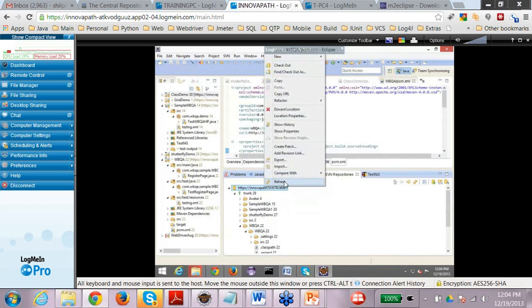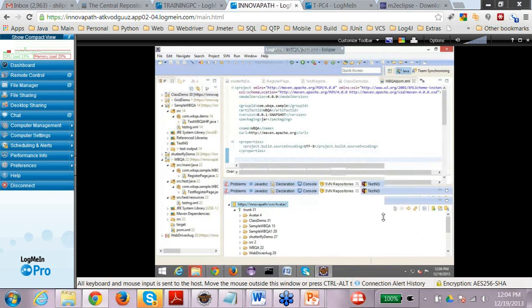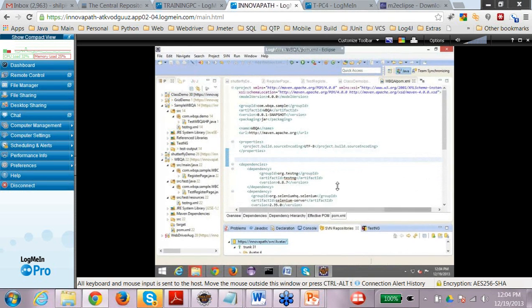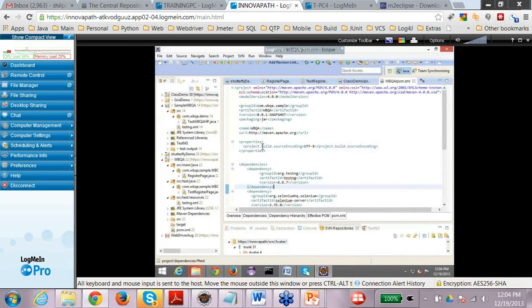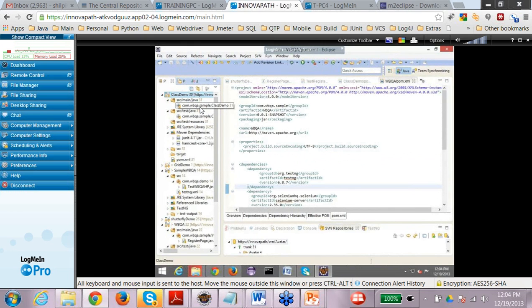Just refresh this. So do you see this? Class demo is there in your repository, right? So this means it's there in your SVN server. So it's not only on your machine, it's on the server also. But now if you want to make changes, you can make changes.